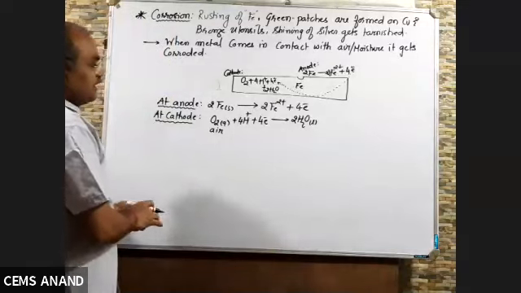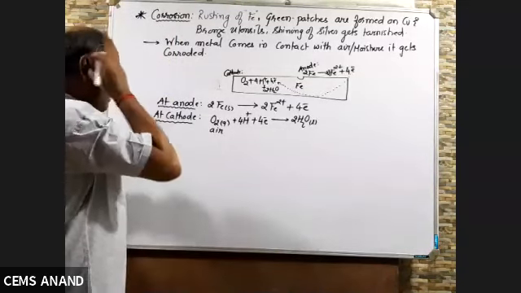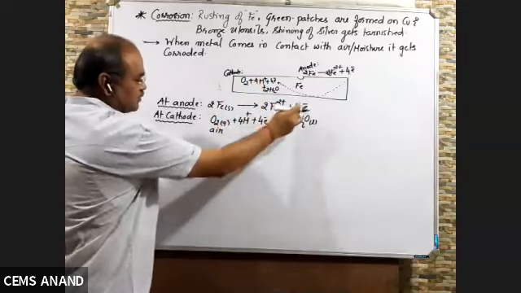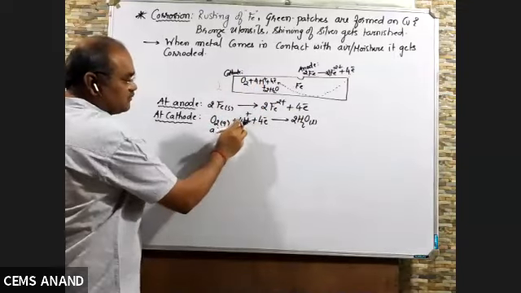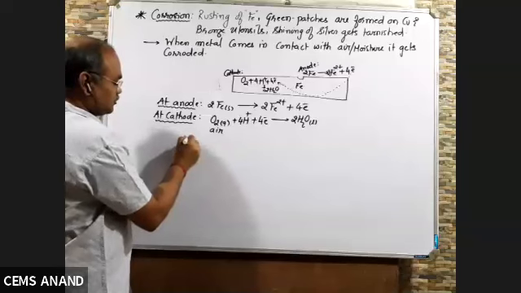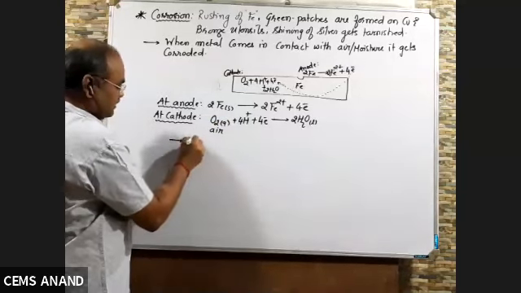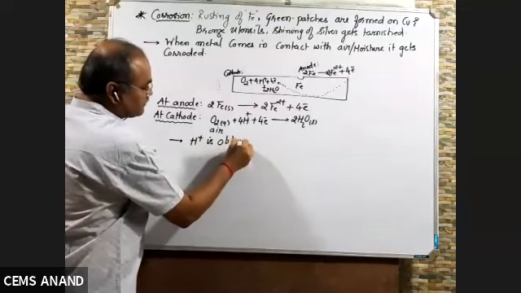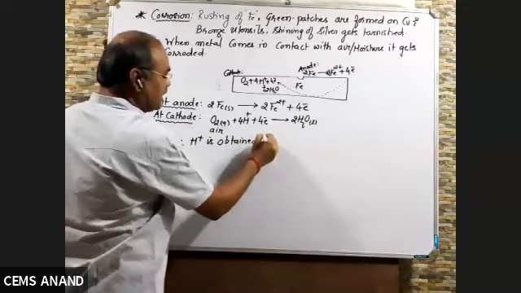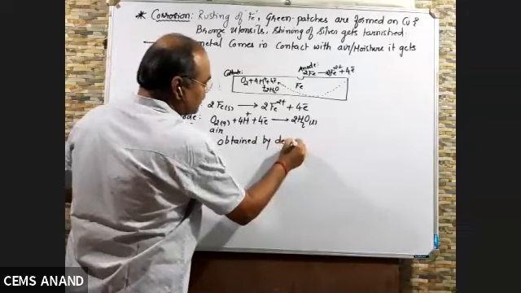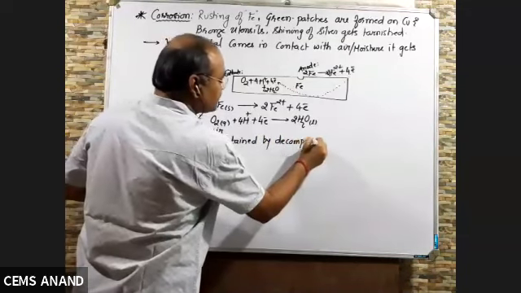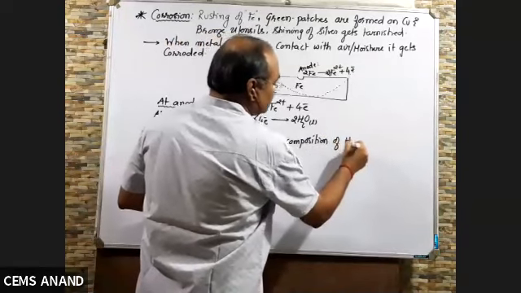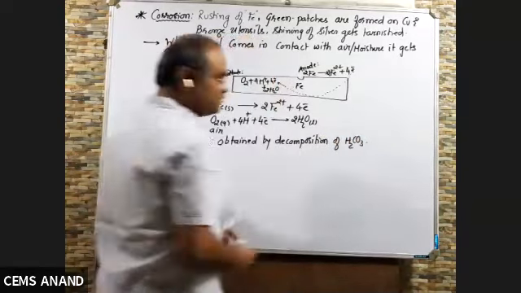Now important point is, you may think that sir, oxygen is coming from air, electrons are coming from anode, from where H+ is obtained. So the question arises in your mind, H+ is obtained by decomposition of H2CO3, carbonic acid.